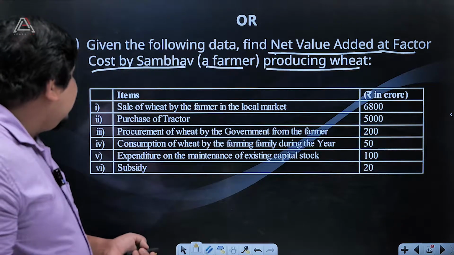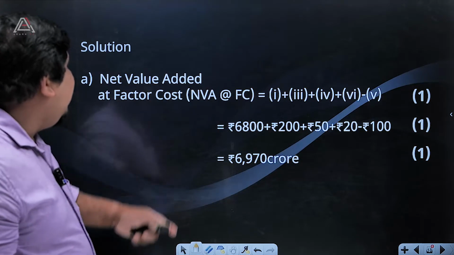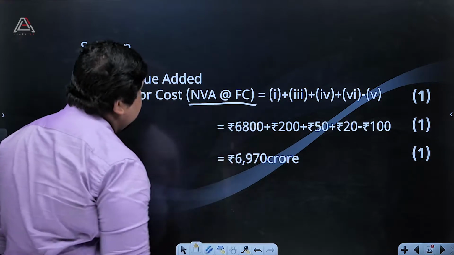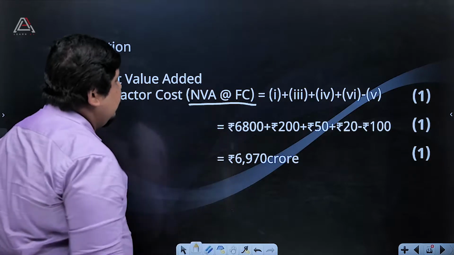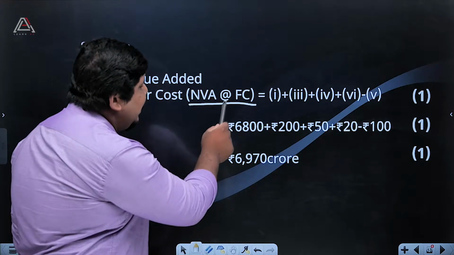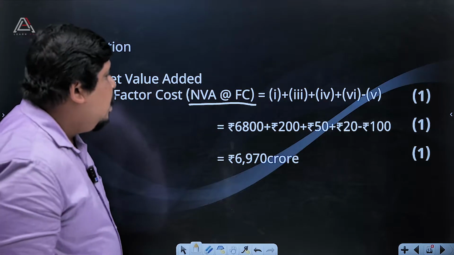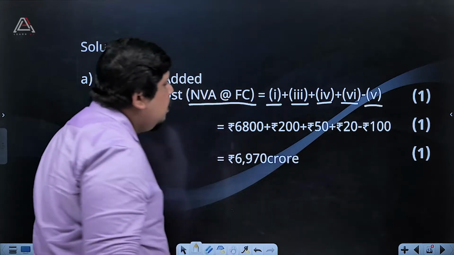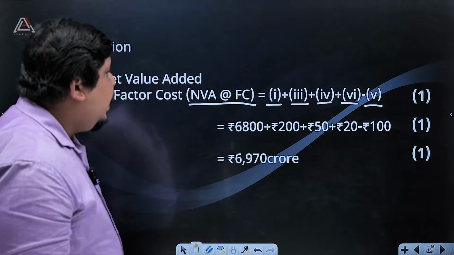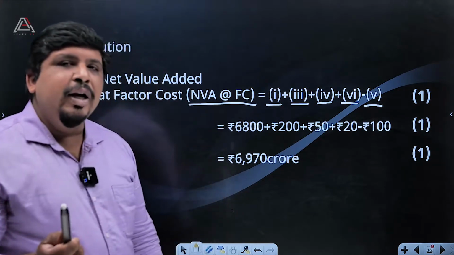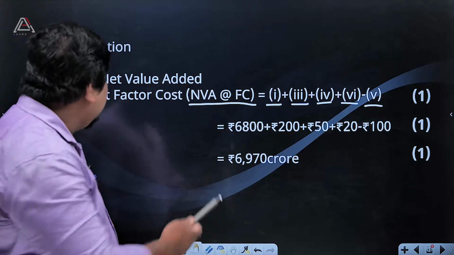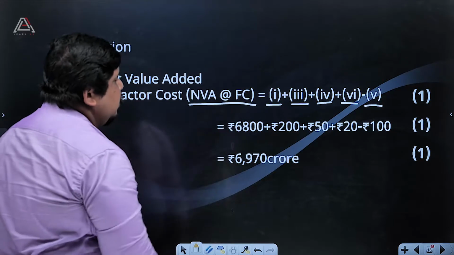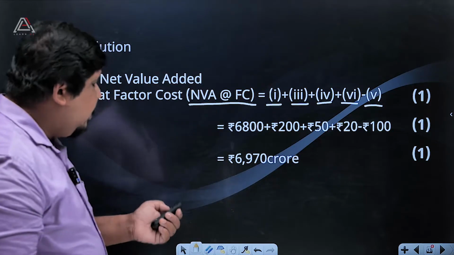Okay, so we can go through that solution. The net value added at factor cost. The short form we can write like this: NVA at factor cost. That means net value added at factor cost. We can go through that. I already mentioned that you have to write the formula first. Net value added at factor cost. Okay, the first one, what is first one?